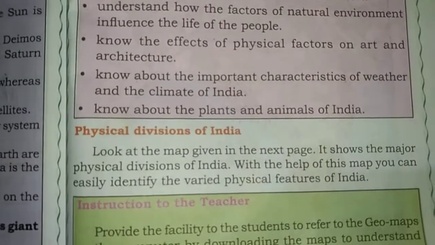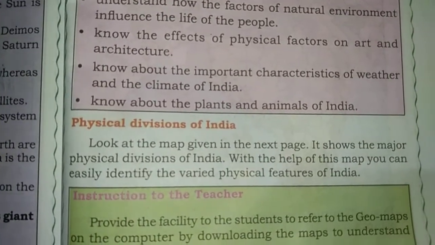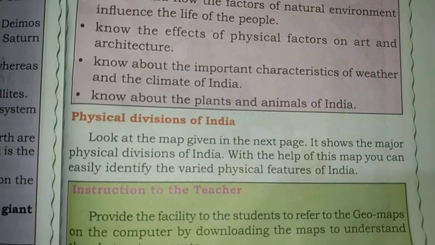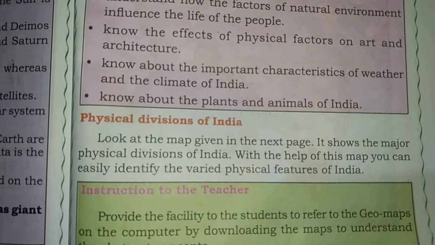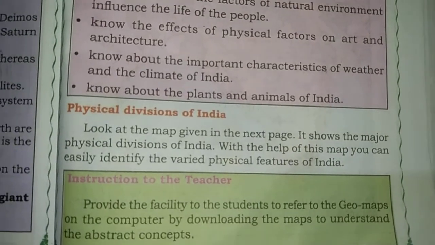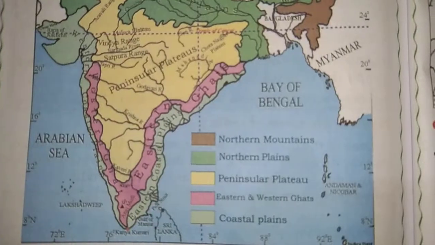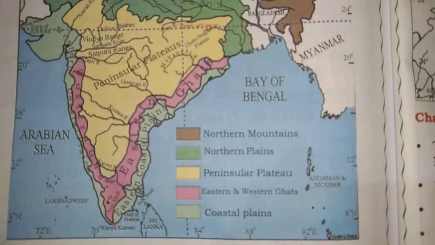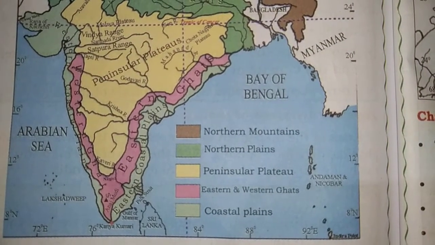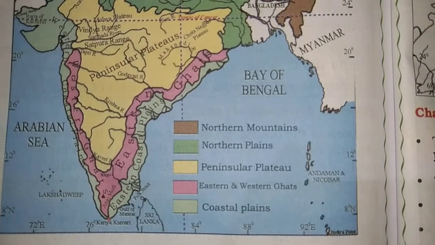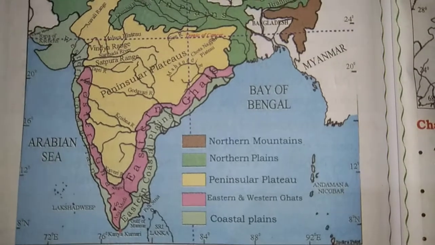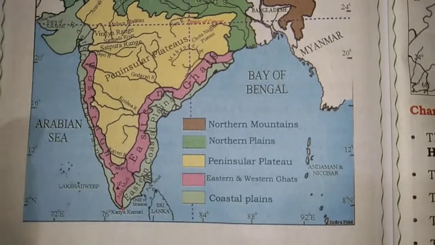Now the physical divisions of India. This map shows the major physical divisions of India. With the help of the map, you can easily identify the varied physical features of India. There are mainly five physical divisions of India: the northern mountains, the northern plains, the peninsular plateau, the eastern and western Ghats, and the coastal plains. All these are the physical divisions of India.